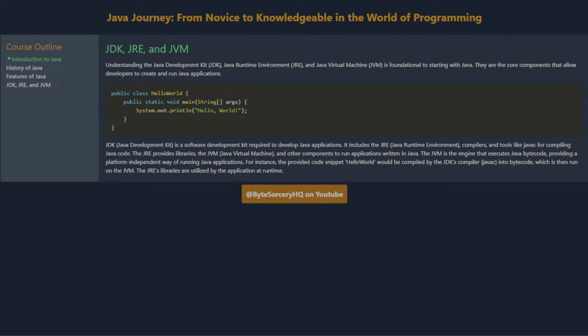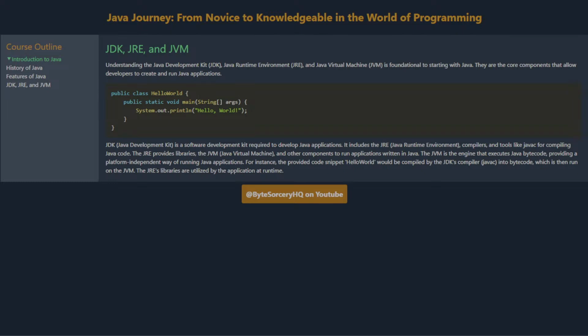JDK, JRE, and JVM. Understanding the Java Development Kit, JDK, Java Runtime Environment, JRE, and Java Virtual Machine, JVM, is foundational to starting with Java. They are the core components that allow developers to create and run Java applications. JDK, Java Development Kit, is a software development kit required to develop Java applications. It includes the JRE, compilers, and tools like javac for compiling Java code. The JRE provides libraries, the JVM, and other components to run applications written in Java. The JVM is the engine that executes Java bytecode, providing a platform-independent way of running Java applications.